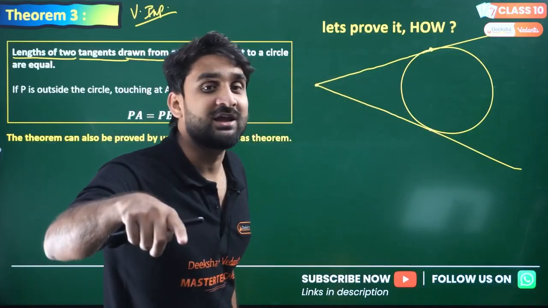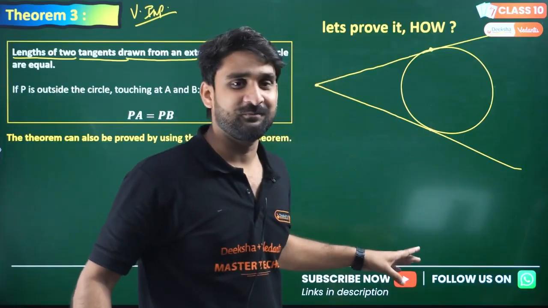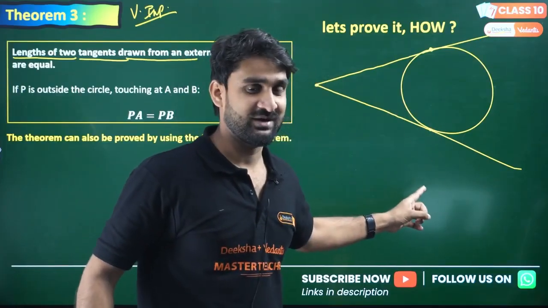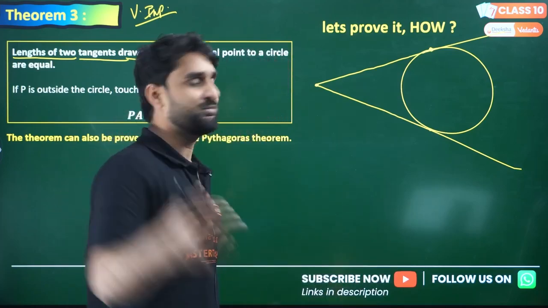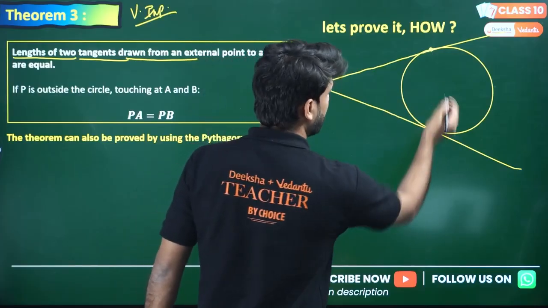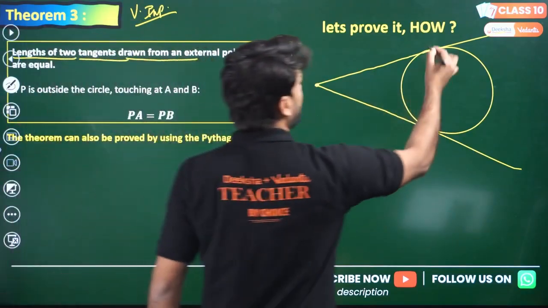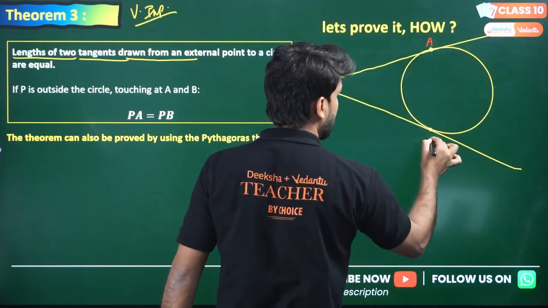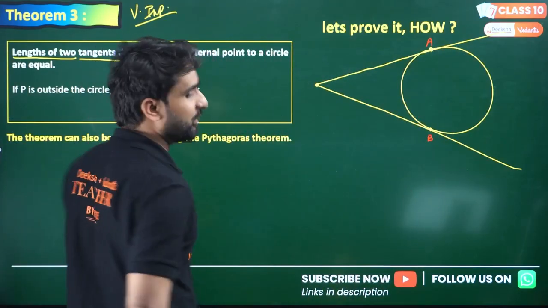Earlier, what was I saying? I was saying a line. But as this line has touched the circle, I'm calling this a tangent, because this is the definition of tangent, if a line touches the circle. So this is the external point, and this is the tangent, and these are the points of contact. Let's call this point of contact A and this B, right? And this is the exterior point, external point.